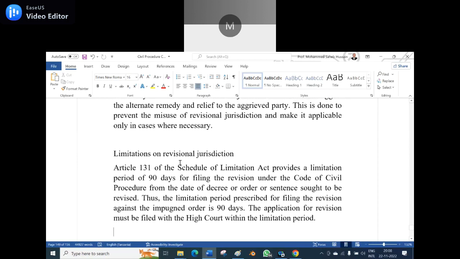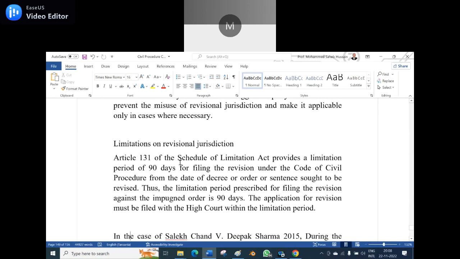Okay. Limitations on the revisional jurisdiction. Article 131 of the Schedule to the Limitation Act provides a limitation period of 90 days for filing the revision under the Code of Civil Procedure from the date of the decree or order sought to be revised. So the limitation period is 90 days from the date of the order or decree passed, and thus the limitation period prescribed for filing the revision against the impugned order is 90 days. The application for the revision must be filed in the High Court within the limitation period.